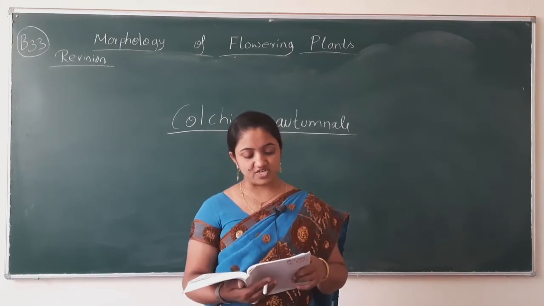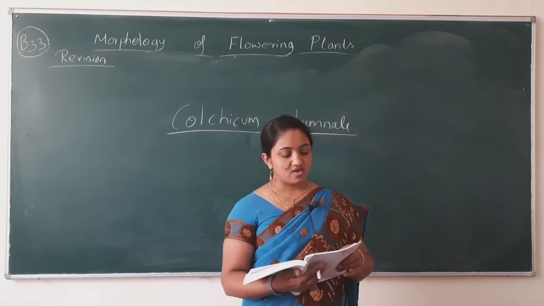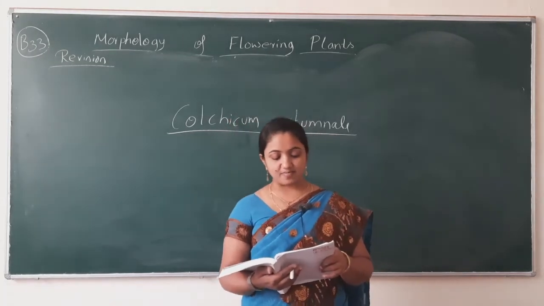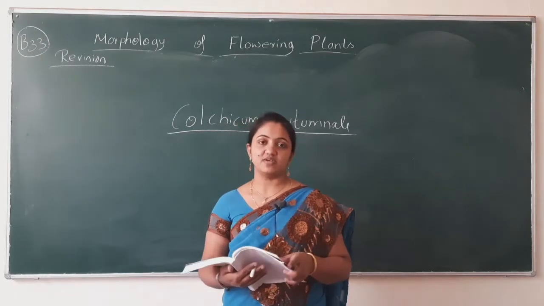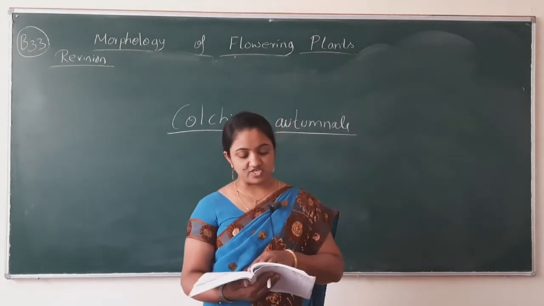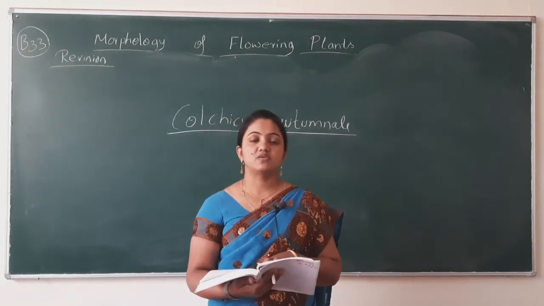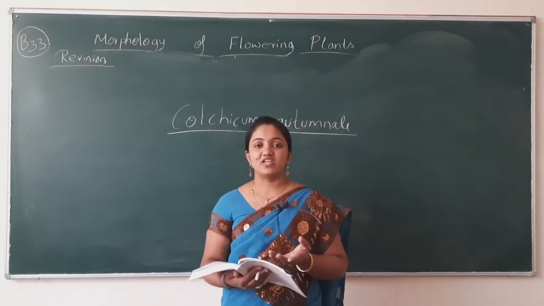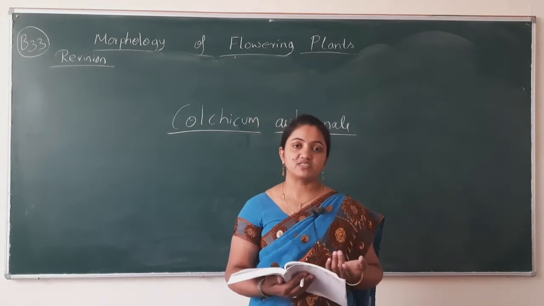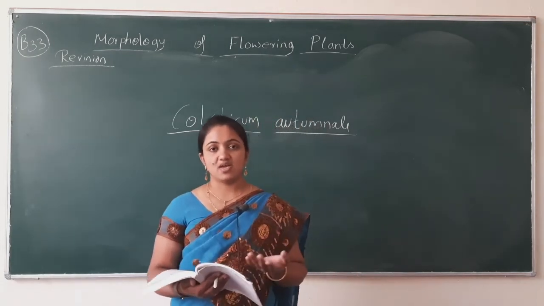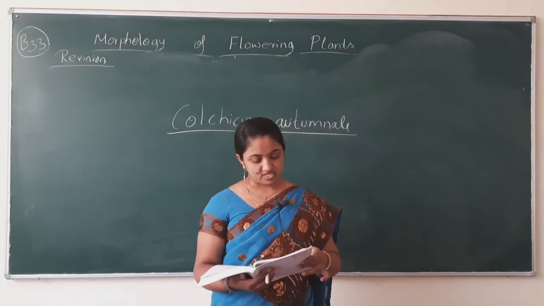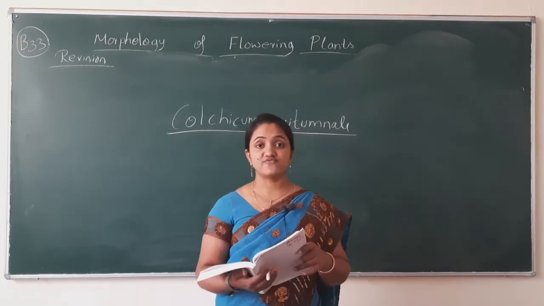What is estivation? Name any 2 types. Mode of arrangement of sepals or petals in a flower bud, it is known as estivation. Name any 2 types, means you have to name the type of estivation. Valvate, imbricate, vexillary or twisted. Any 2 you have to write out of 4. Next, these are the questions for 2 marks.